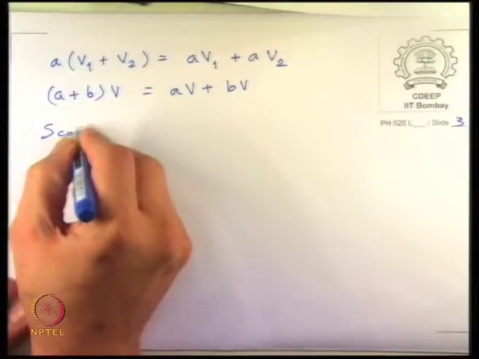So sometimes in mathematics they generalize this set of scalars. Scalars are typically either reals or complex.